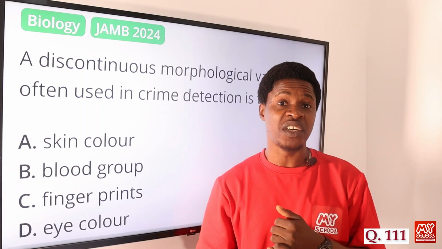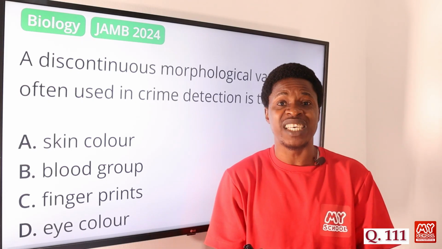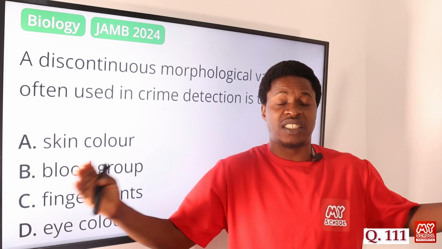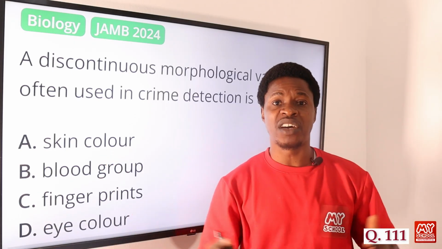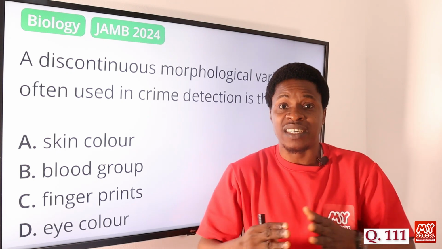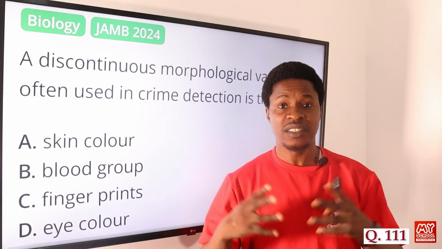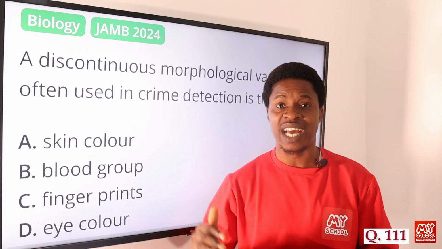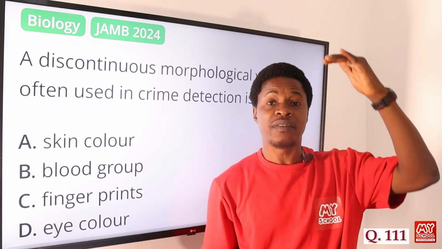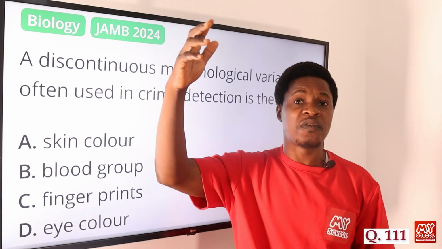Continuous variation refers to characteristics found in a species that vary within a wide range. It does not have a distinct value. For instance, the height of human beings can vary. Somebody can have a height of 1.58 meters, another person 2 meters, another 1.1, another 6 feet.